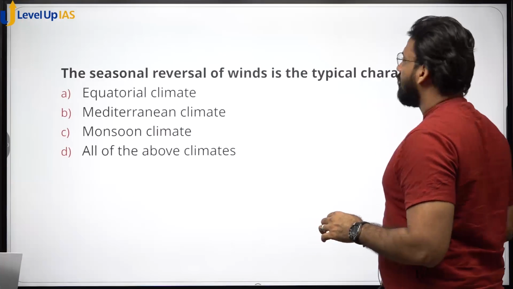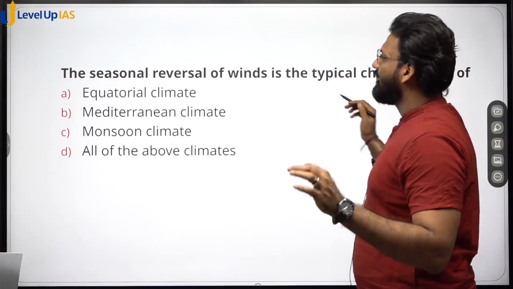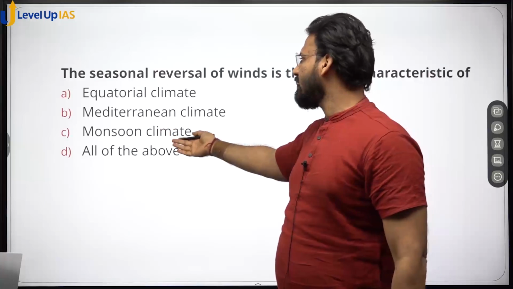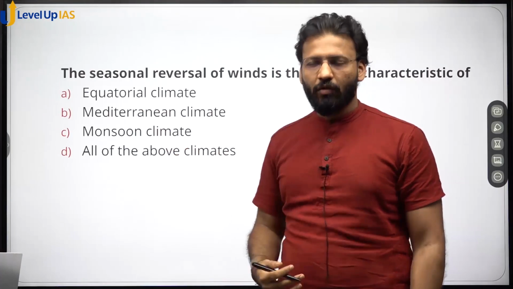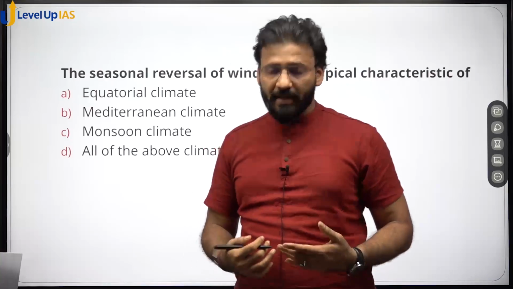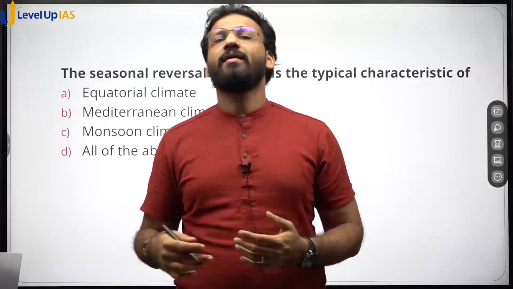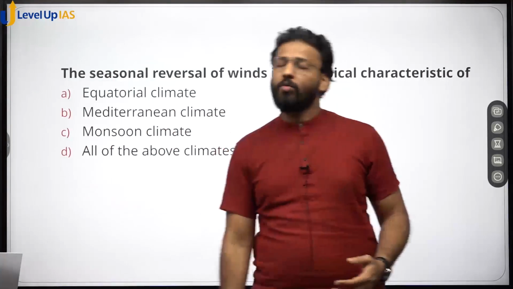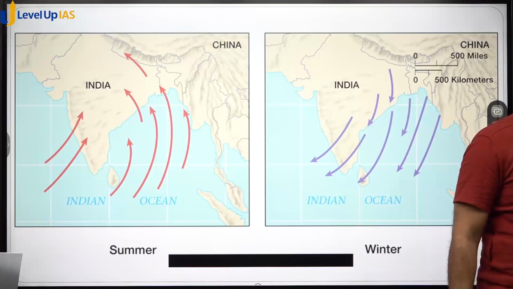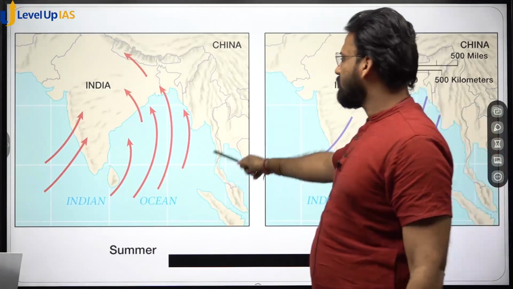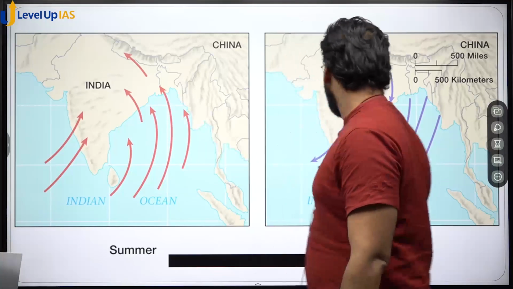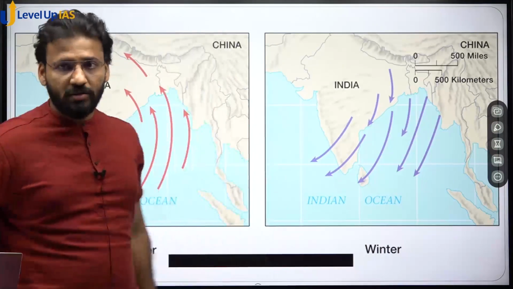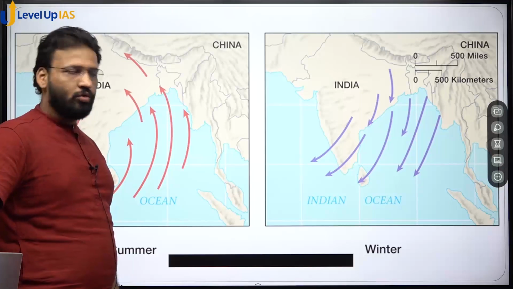Next question. The seasonal reversal of the wind is a typical characteristic of. This is given in your NCERT, exactly the same sentence. It is a characteristic of the monsoon climate. Seasonal reversal of the wind: for 6 months monsoon winds are blowing from southwest to northeast, and for another 6 months they are blowing from northeast to southwest. So seasonal reversal is a characteristic of the monsoon type of climate. So no need to discuss this further. In the summer season they are blowing from southwest to northeast, in the winter season from northeast to southwest. So this is a characteristic of the monsoon season.